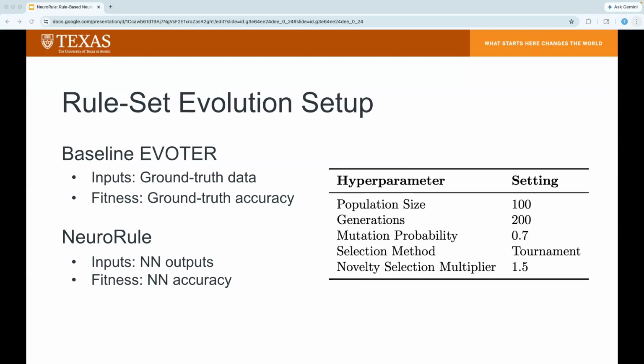Finally, the rule set evolution setup is consistent between the baseline evolutionary models and the experimental NeuroRule models. The baseline models optimize directly against the ground truth clinical data labels, providing the baseline results for analysis. And in the experimental configuration, the distillation pipeline basically replaces the ground truth labels with the outputs of the neural network. The evolution hyperparameters include a high mutation probability of 0.7 and a novelty multiplier of 1.5. And this high rate of exploration is stabilized through the MLP, which provides a consistent fitness signal that prevents premature convergence.